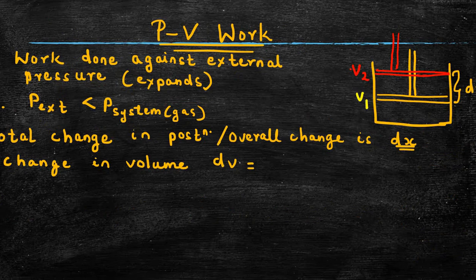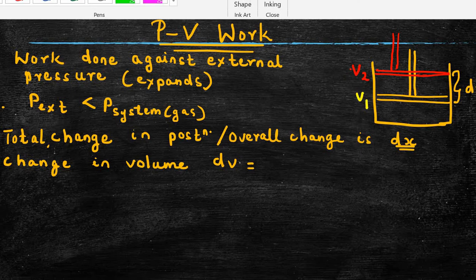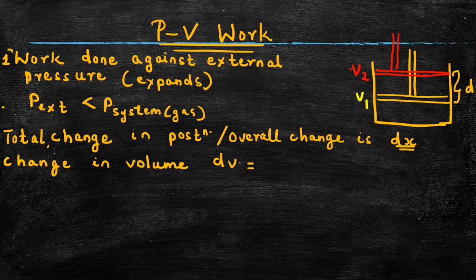Now if we are considering the pressure-volume work, we can consider our first point. Here, work is done against the external pressure. That means this is our external pressure, and this is our internal pressure or pressure of the system. So work is done against the pressure means expansion is taking place. Therefore, we can say that the external pressure is less than the pressure of the gas. Why? Because the work is done against the pressure, and thus expansion takes place.